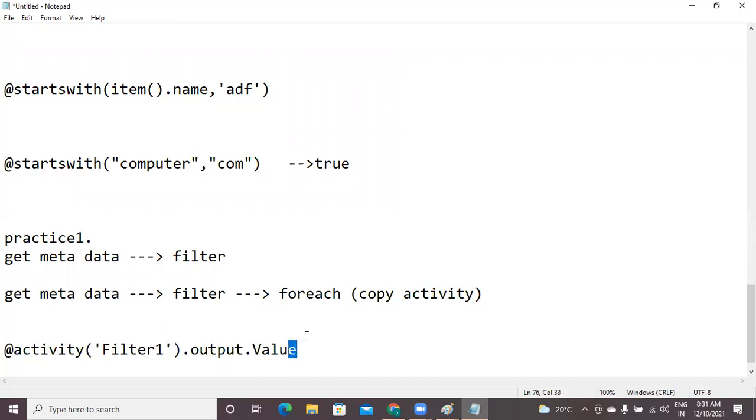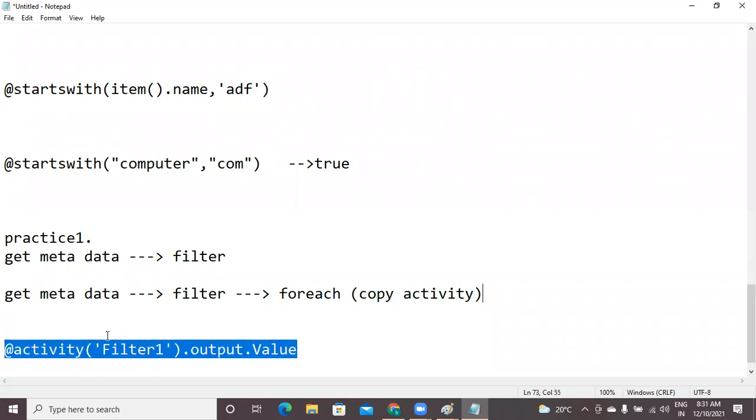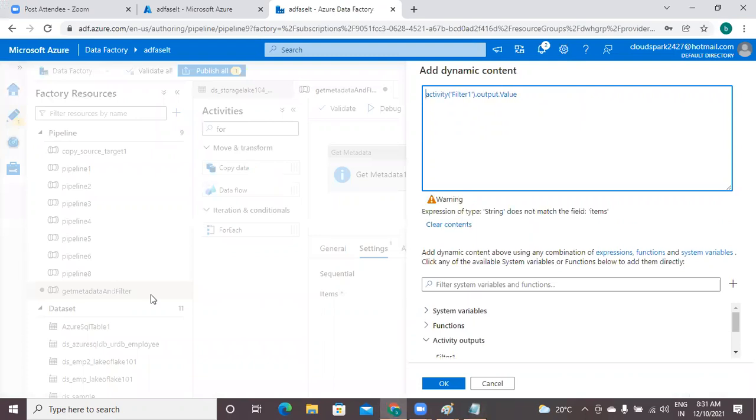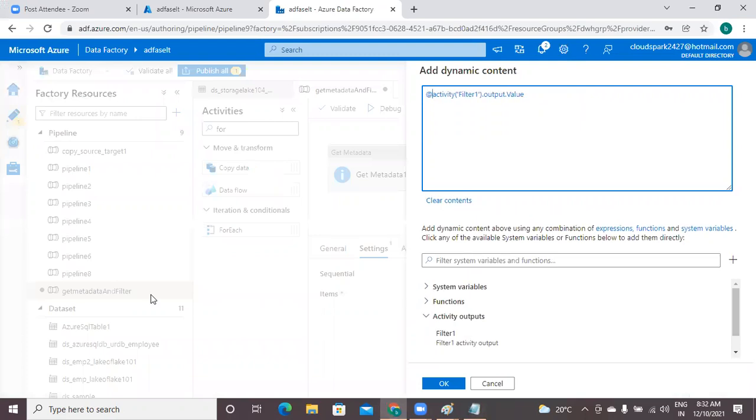So this entire thing I will copy here. Sorry, the at the rate symbol is missed. This one. I click on this, just simply OK.